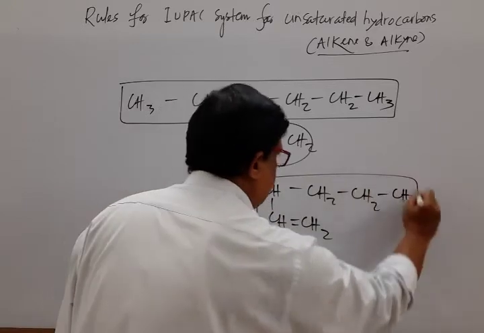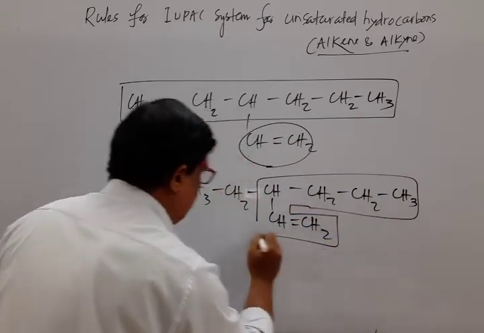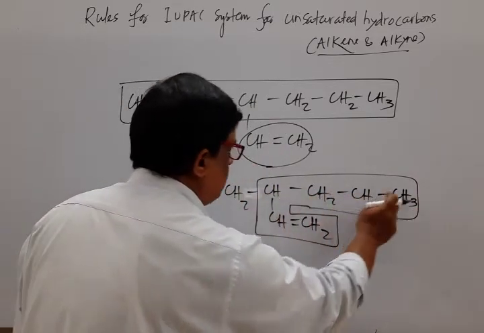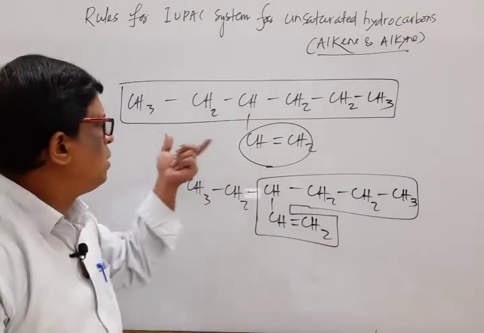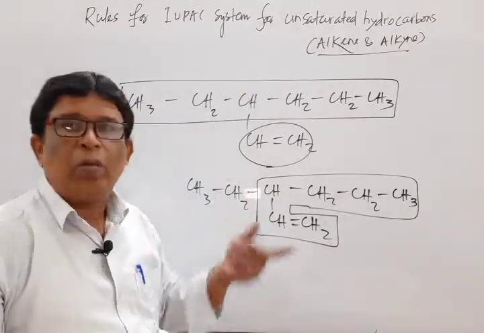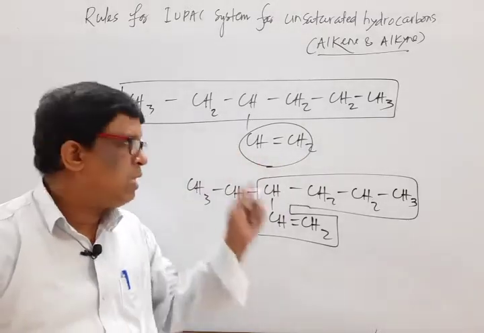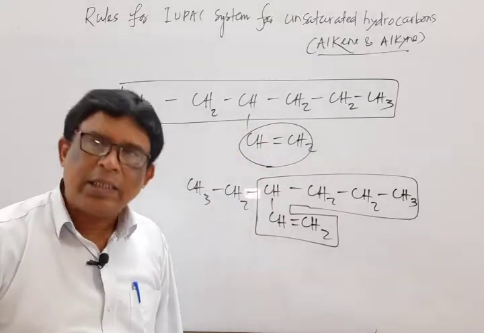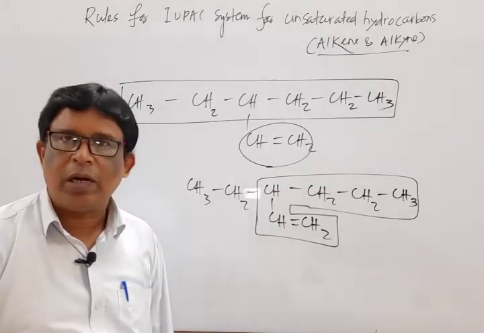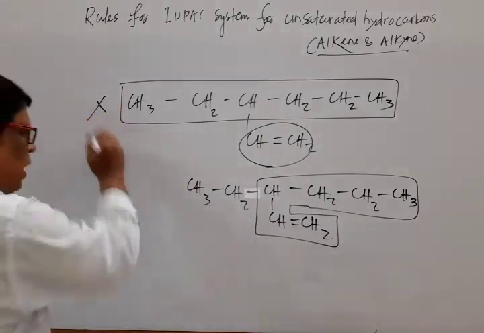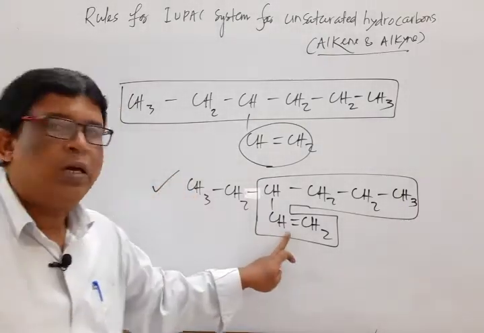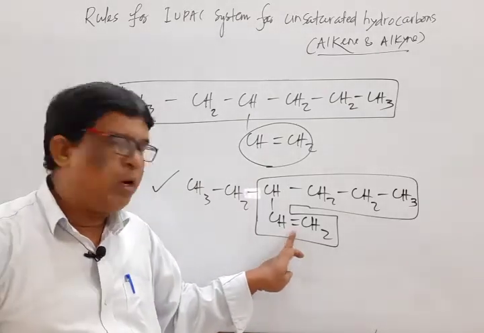One may write 1, 2, 3, 4, 5, 6. In both the cases, mark that same number of carbon atoms and same type of branchings. One branching on the main chain, and each main chain is 6 carbon atoms. But it is not correct; it is correct because the functional group, that is a double bond, is there.